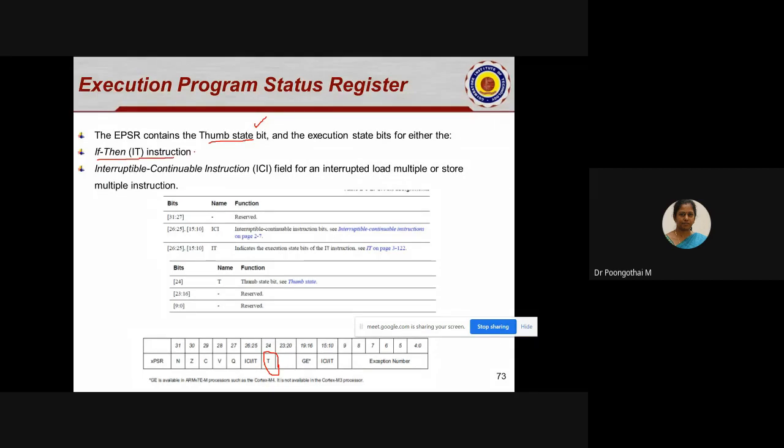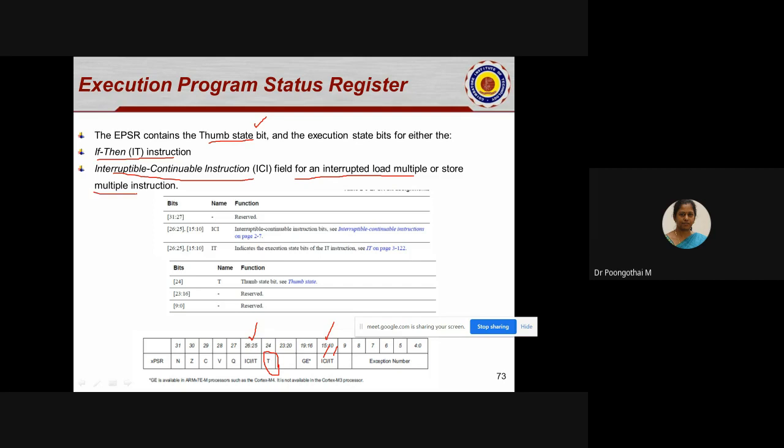The bits 25 to 26 and 10 to 15 can be utilized for two purposes. One is for holding the interrupt continuable instruction state, and the other is for the if-then-else statement status. The interrupt continuable instruction field is for interrupted load multiple and store multiple instructions.